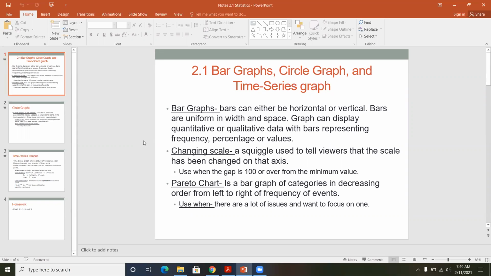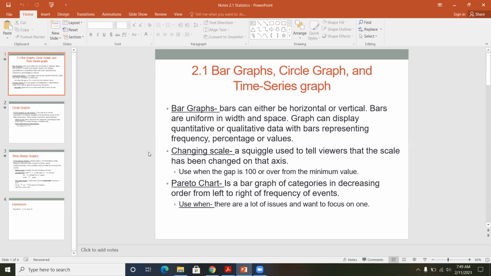Whenever we label the scale, we had to come up with a way in statistics to cover big gaps of information. And so they created what they consider a squiggle. And what the squiggle does is it's kind of like that heartbeat, I don't know what it's called, but you know, the heartbeat monitor on how it goes up, down, and up, down. It's just one of those up and down. And that means that you can cut out part of the scale and shrink it down.